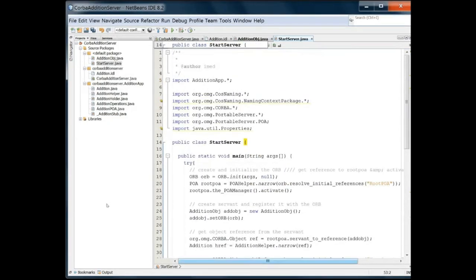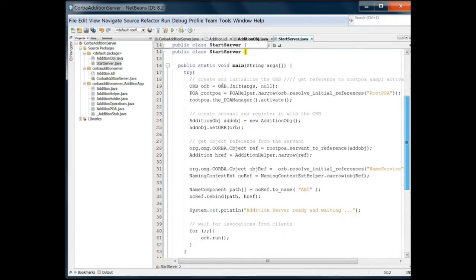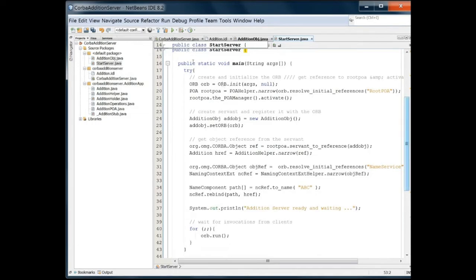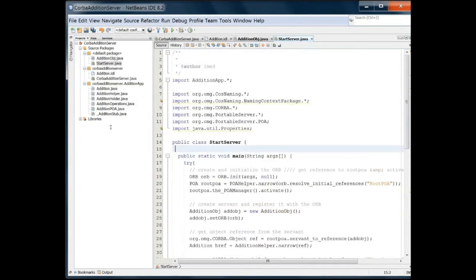But this one I made myself, StartServer. This is related to this server. Two Java classes will be there, AdditionObj and StartServer.